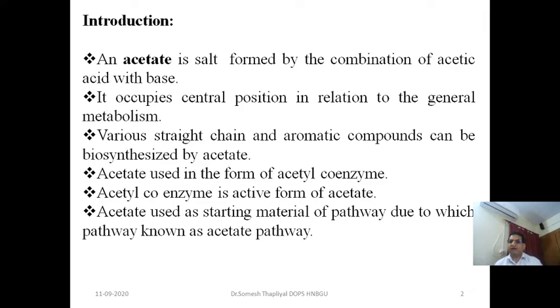And acetate is used in the form of acetyl coenzyme A. This acetyl coenzyme A is the active form of acetate, and in the biogenesis of secondary metabolites, acetate is used as a starting material. Because of this reason it is known as the acetate pathway.